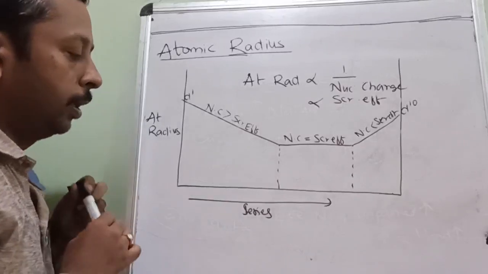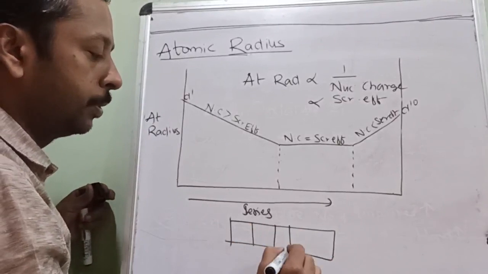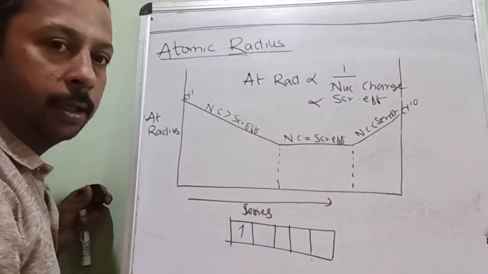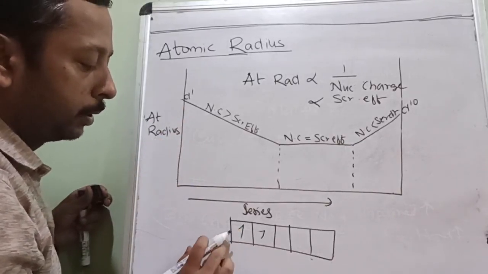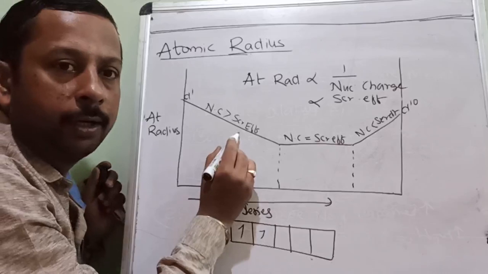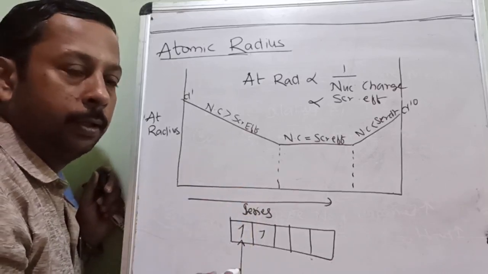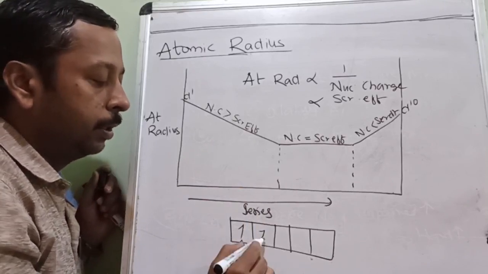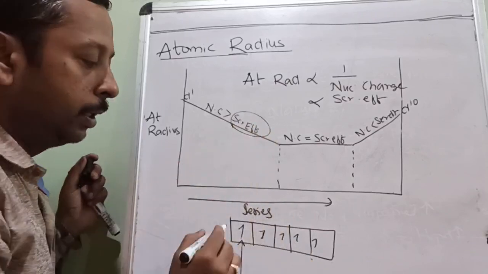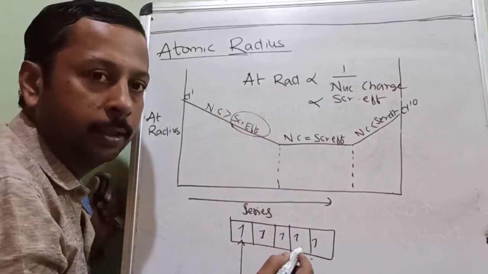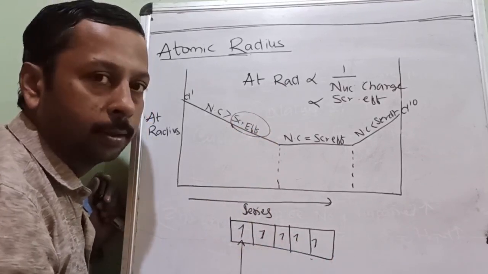So initially, what happens, I will show through the diagram. This is the d subshell. An electron is coming here. The next electron is nowhere concerned with this electron. So the screening effect will not be much effective because the nucleus is attracting like this. And an electron is here. So there is not much effect of the screening effect till every electron joins a different orbital. This is another orbital.